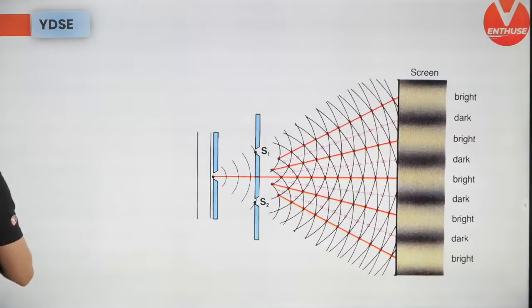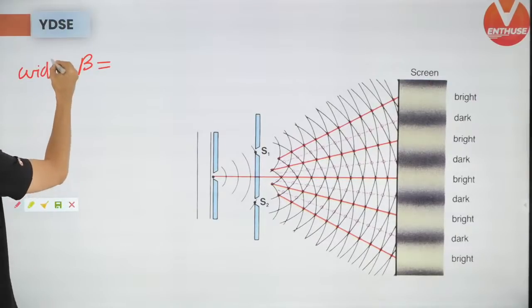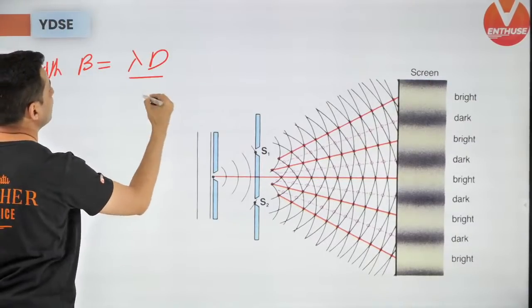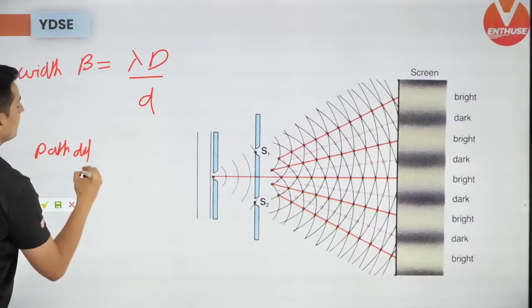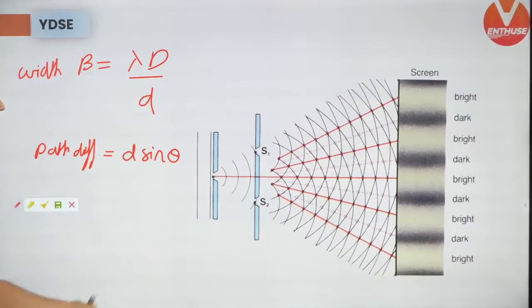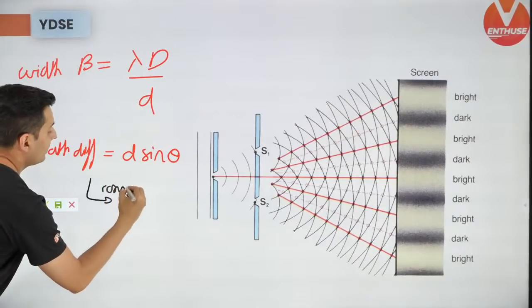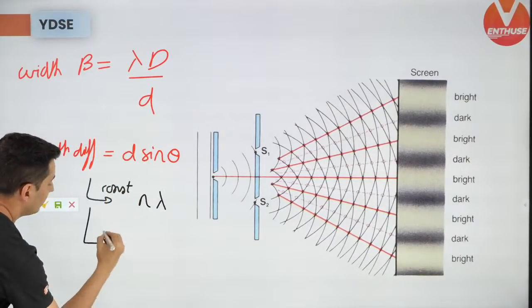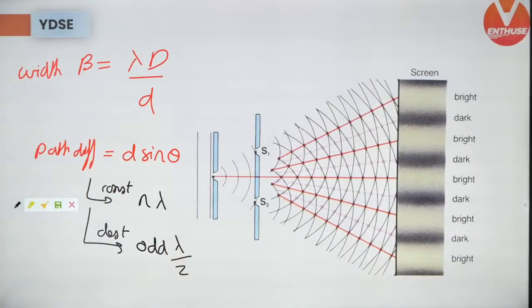Young's double slit experiment, what are the important formulas? First, fringe width. The fringe width formula is lambda D by small d. That's one formula. Second formula, the path difference for a normal setup is d sine theta. If it is constructive, equate this path difference to n lambda, and if it is destructive, equate it to odd multiples of lambda by 2. Keep this in mind.